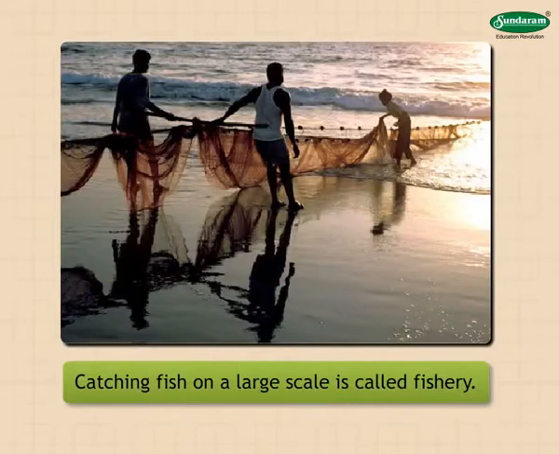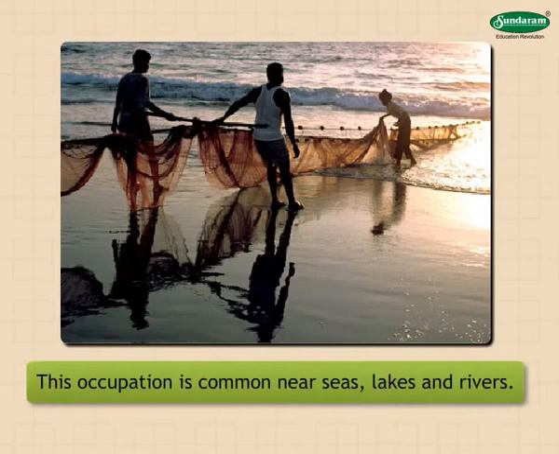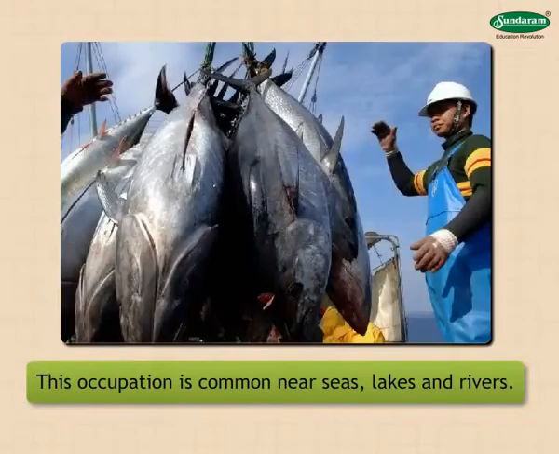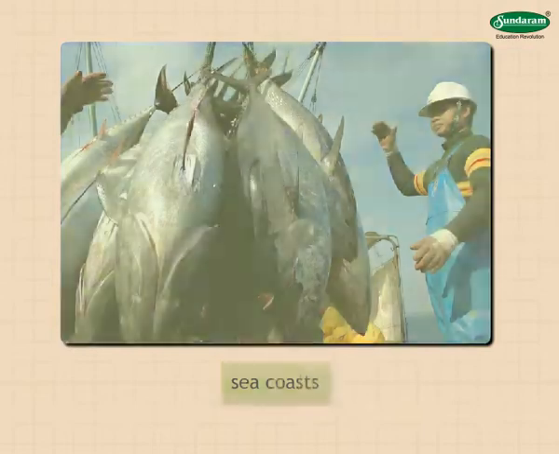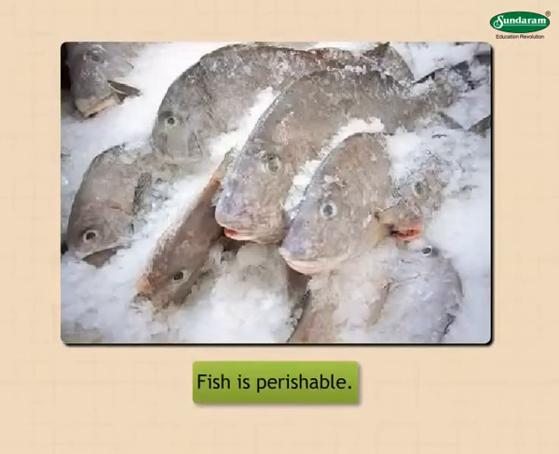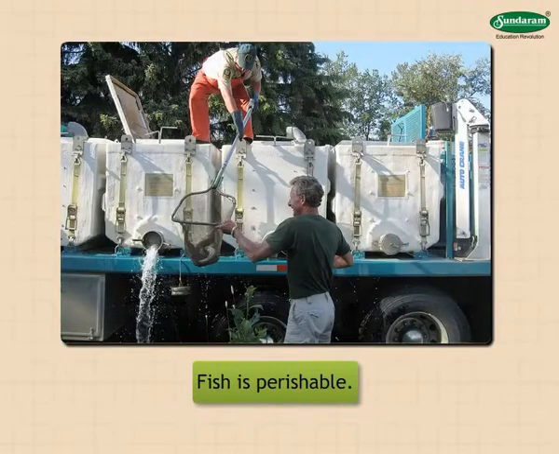Fishery. Catching fish on a large scale is called fishery. This occupation is common near seas, lakes, and rivers. Fishing is done on a very large scale along sea coasts. Fish is perishable, so it is necessary to have a cold storage facility near the coast. Also, vehicles are needed for the quick transport of fish.